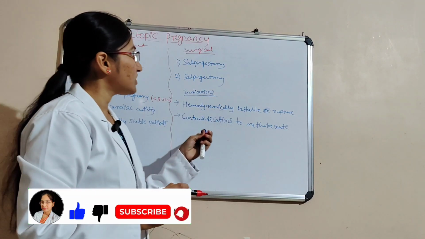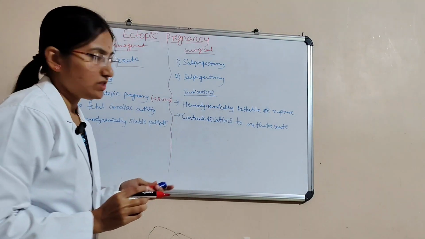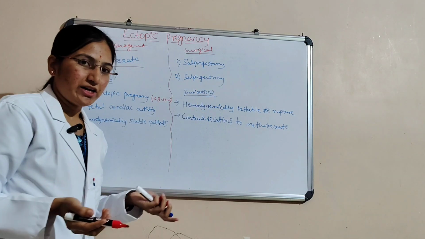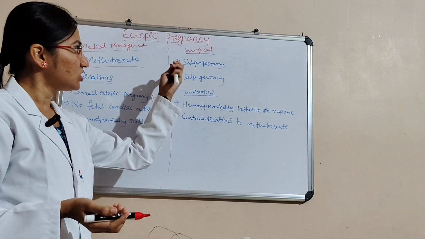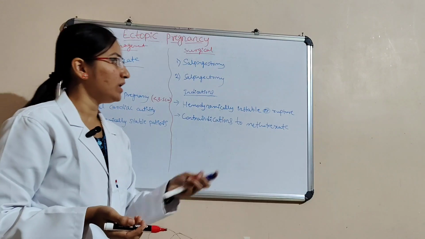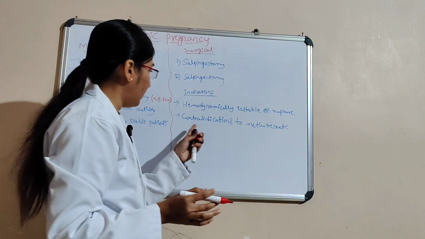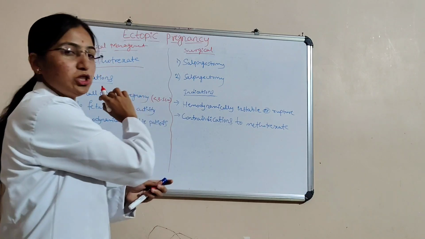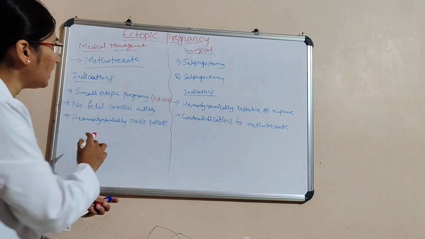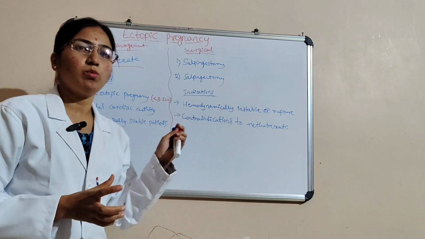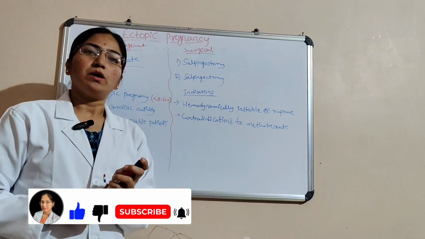And then comes the surgical management. Here salpingostomy or salpingectomy. The indications for this surgery are hemodynamic instability or a ruptured ectopic, and contraindication to methotrexate. This is the medical management and this is the surgical management. This is all about ectopic pregnancy.